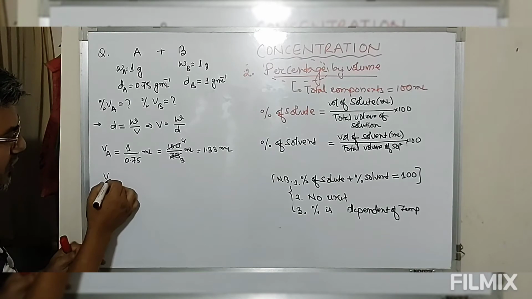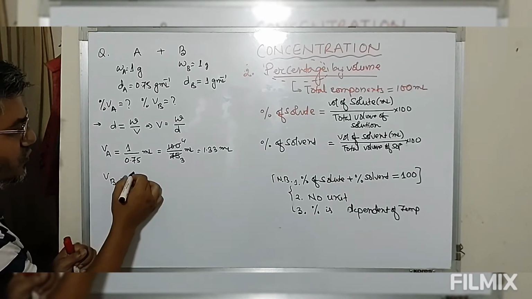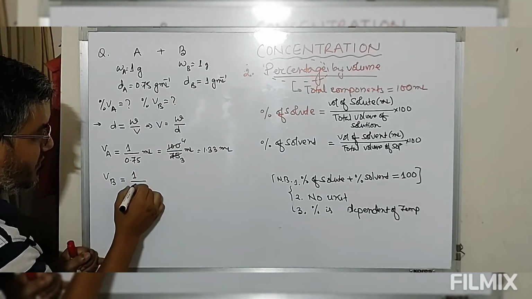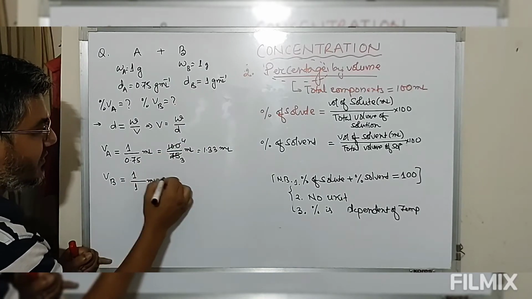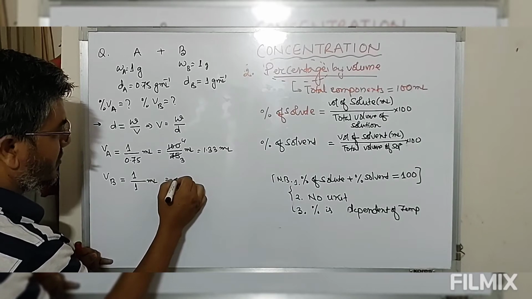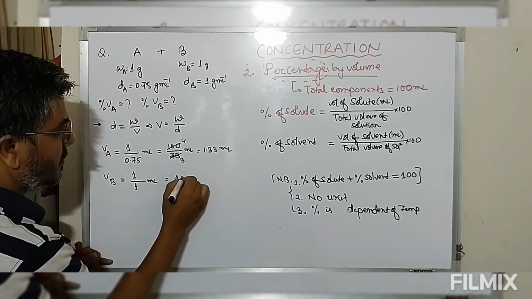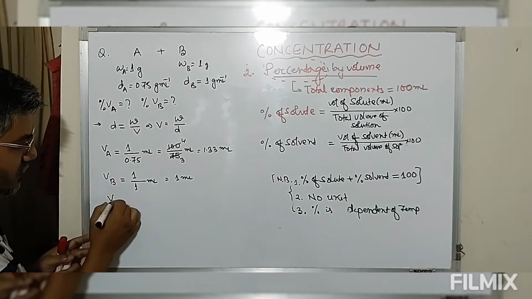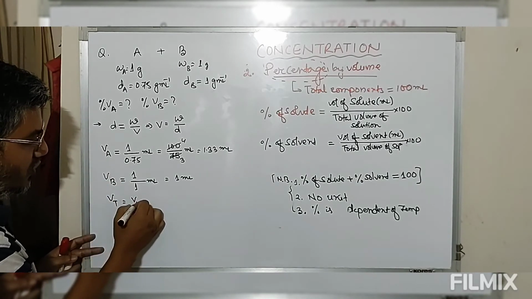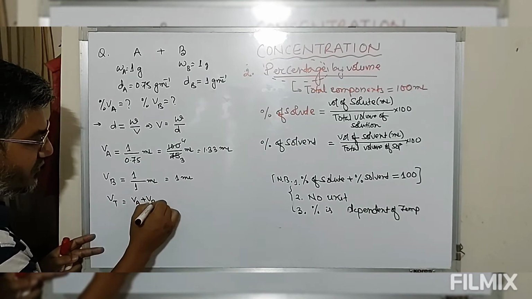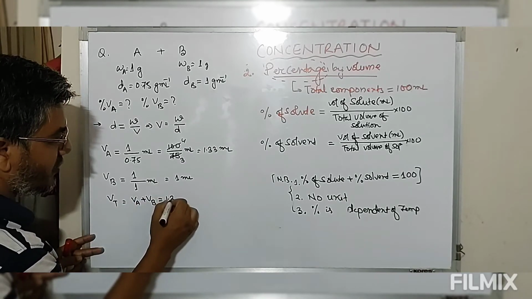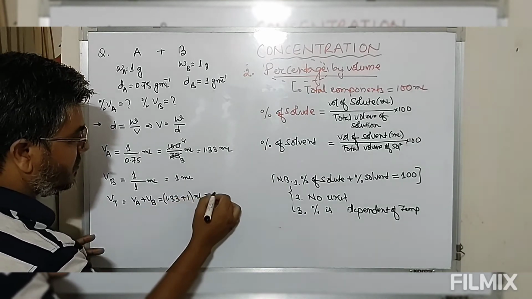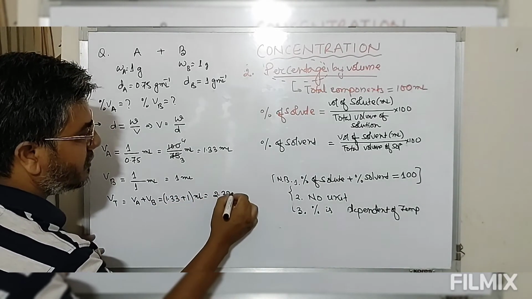Now similarly, volume of B will be equal to mass divided by density. Density is 1 gram per ml, so this is 1 ml. Now volume of A, volume of B. So therefore total volume is volume of A plus volume of B. So this comes out to be 1.33 plus 1 ml, so this is 2.33 ml.